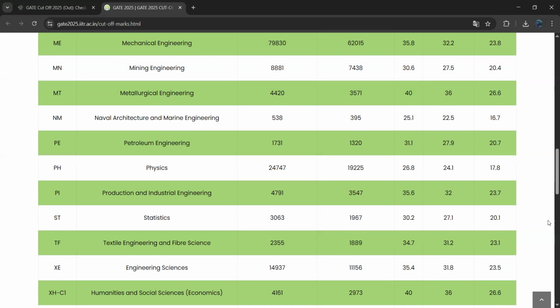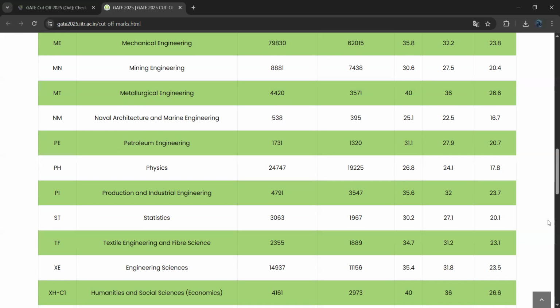So for petroleum engineering, 31.1 is the cutoff score for general category. For OBC or EWS candidates, 27.9 is the cutoff score. 20.7 is the cutoff score for SC, ST or PWD candidates.